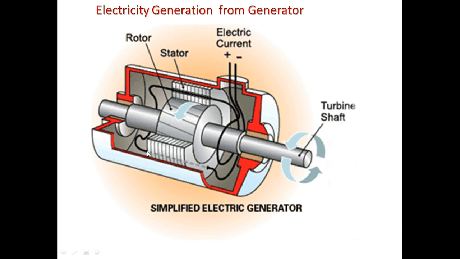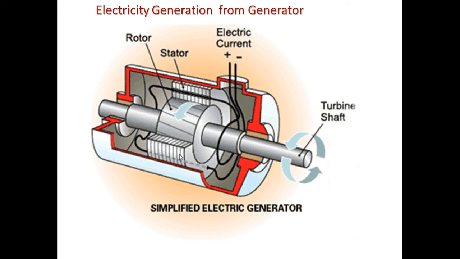Between this there is a large number of coils produced by winding the copper wire. So in this case, the stator works as a conductor while the rotor works as a magnet, which due to the rotation will produce a varying magnetic field.